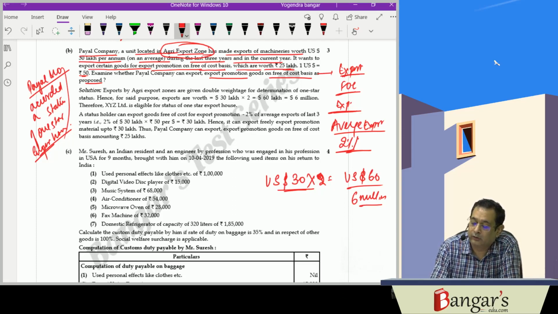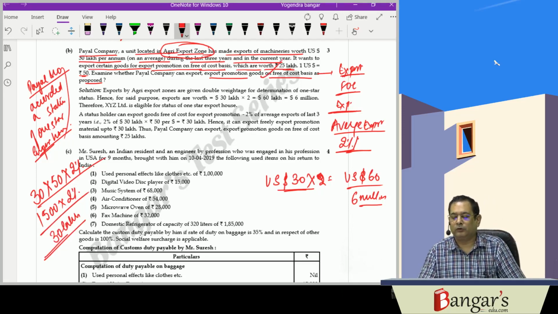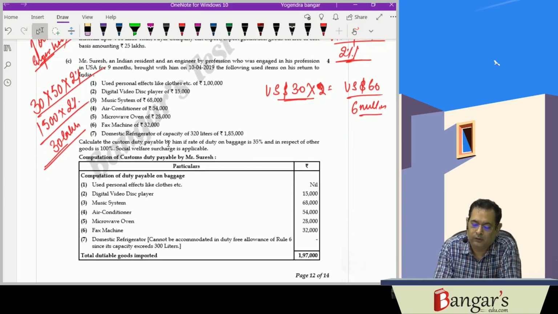So it's 30 lakhs, $, exchange rate is 50, 2% of this, it is 1500 into 2%, 30 lakhs material it can export. So it can export material worth rupees 25 lakhs.